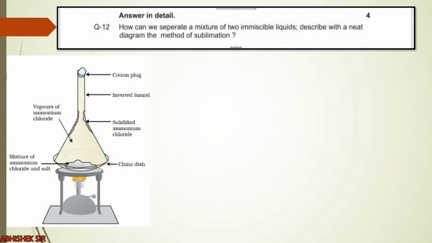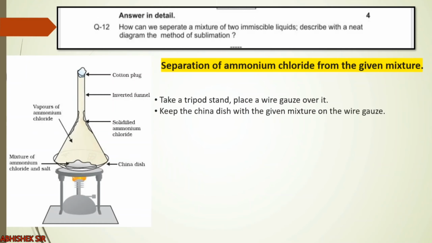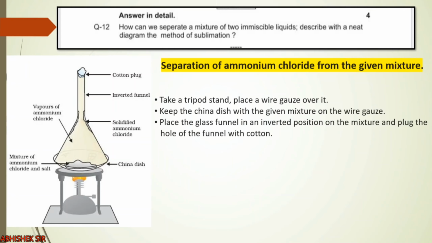Here we will take a mixture in which there is a sublimate, that is ammonium chloride, and also salt or sand might be the other mixtures. So let us see how we can do this process of separation. Take a tripod stand, place a wire gauze which will act as a stand. Take a china dish and put all the mixture. We will have to heat, so place a glass funnel in an inverted position on the mixture and plug the whole of the funnel with cotton.